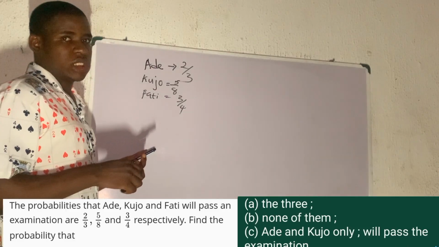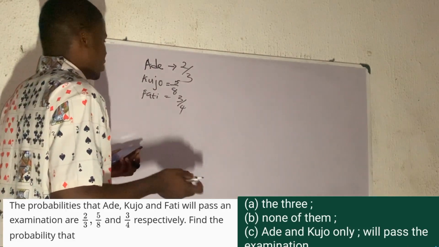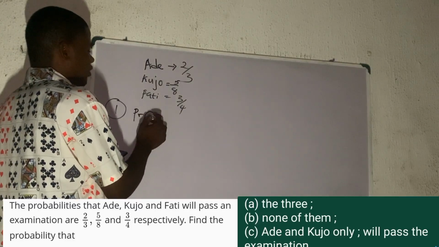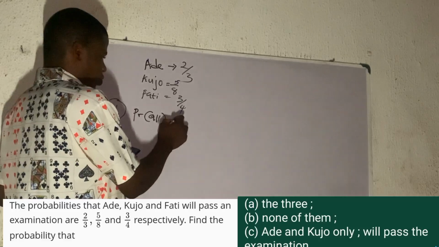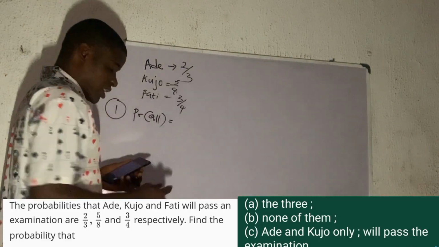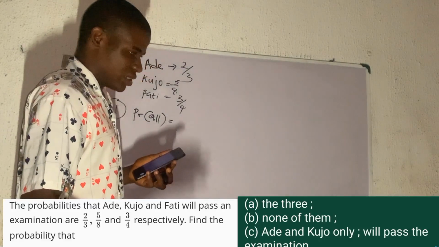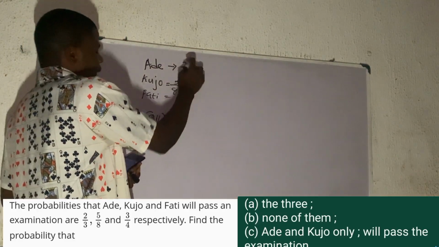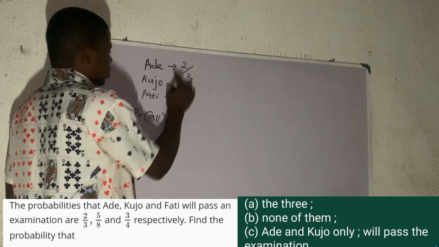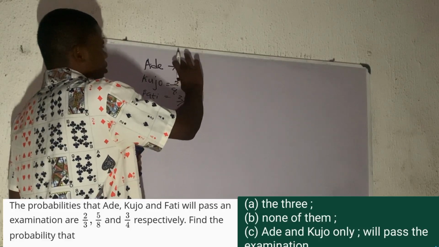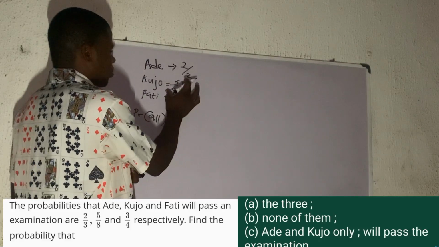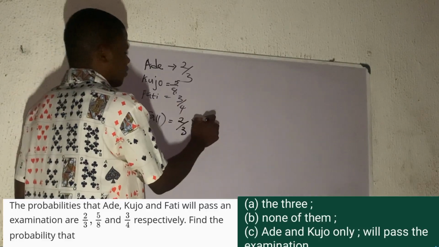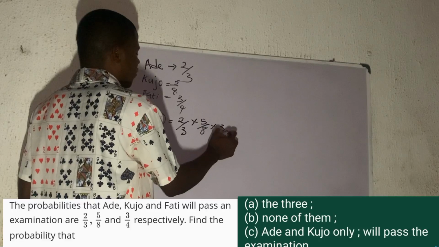That all the three will pass the exam. That's very simple. So the first thing, the probability that all of them will pass the exam will definitely be the multiplication of the probability that each and every one will pass the exam respectively. So the probability that all the three will pass will definitely be the probability that Ade will pass times the probability that Kujo will pass times the probability that Fati will pass. So that's 2 over 3 times 5 over 8 times 3 over 4.